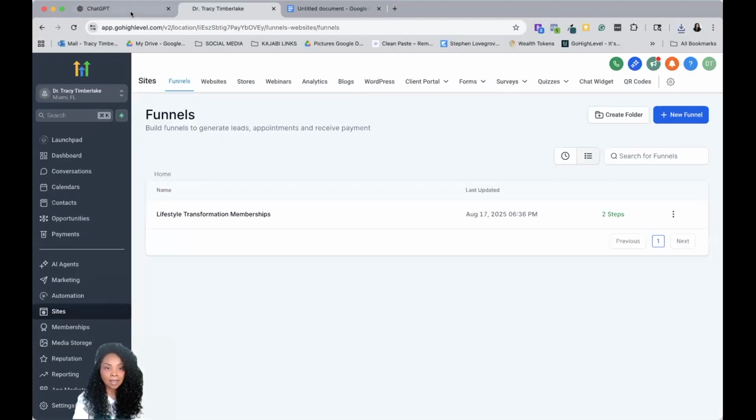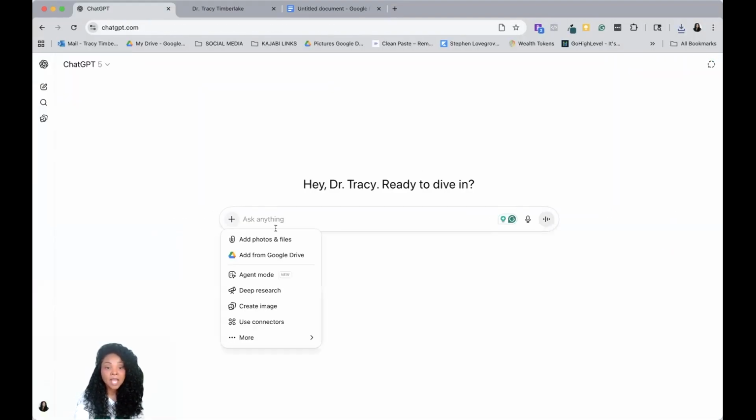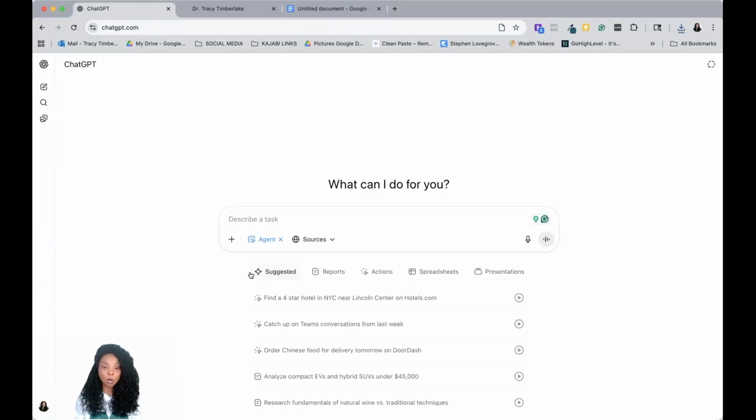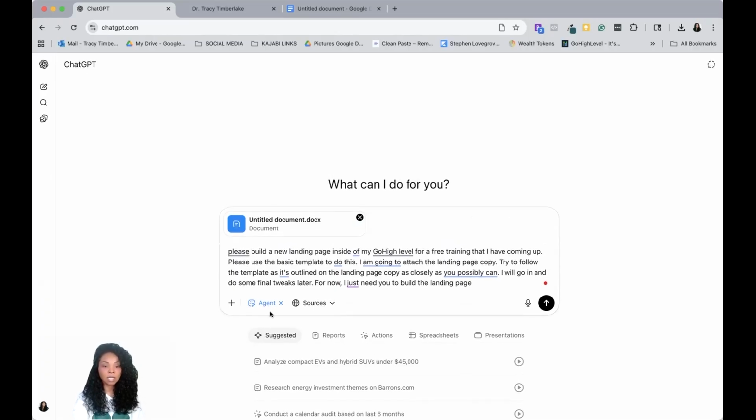We'll use that. And then now I'm going into ChatGPT and I am going to click on agent mode. It says 39 left, more available on October 3rd. I don't know how they're doing that, but either way. So now that I'm inside of ChatGPT in the agent mode, I typed in some basic instructions and then I attached the document here.